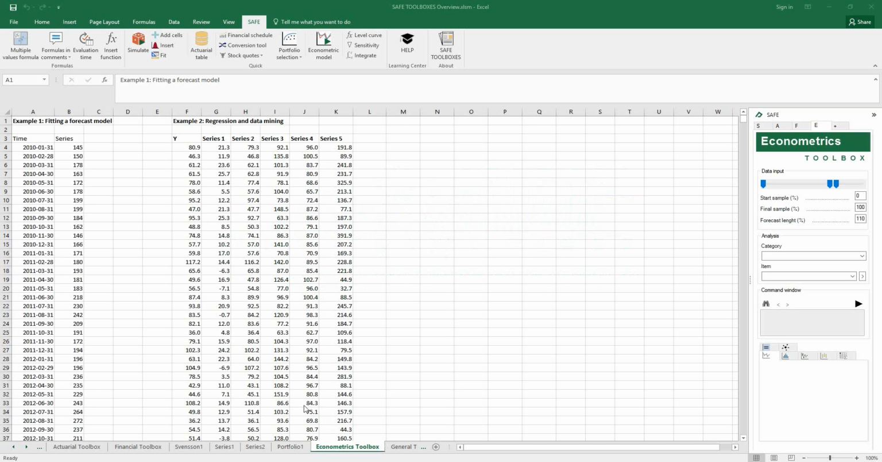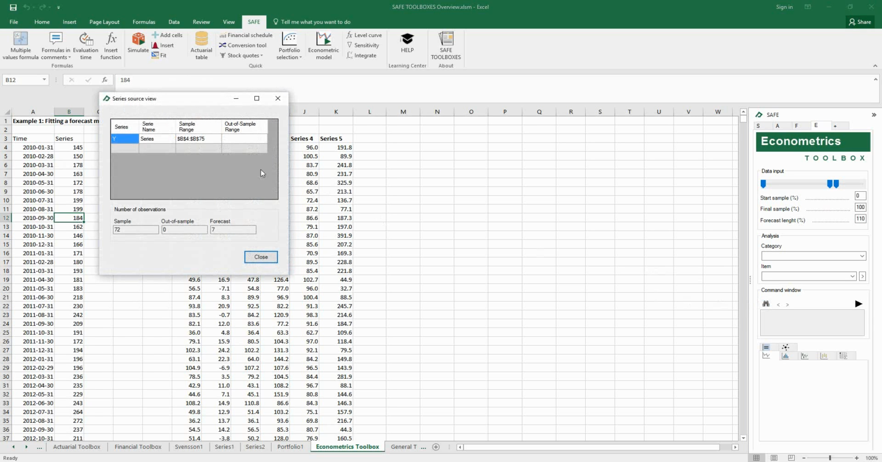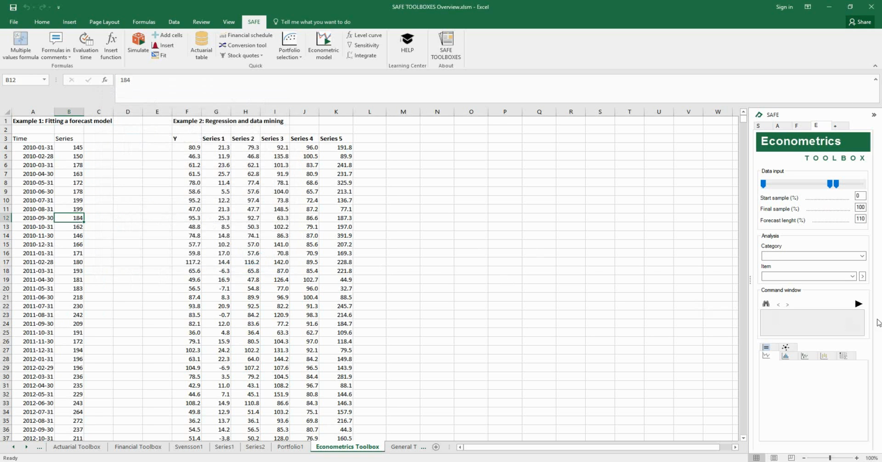I'm going to introduce you now to the Econometrics toolbox. What makes this tool appear to be almost magical is its ability to come up with an analysis with just one click. When we click any cell, the Econometrics toolbox automatically recognizes the entire source. Clicking here, you have lots of information about your series.